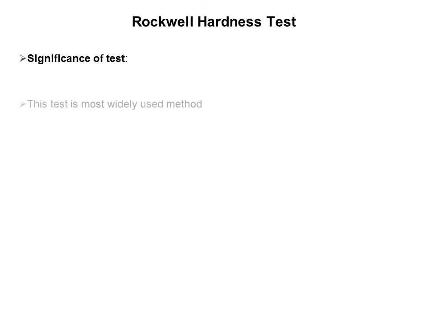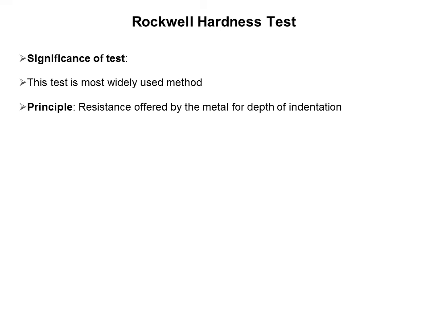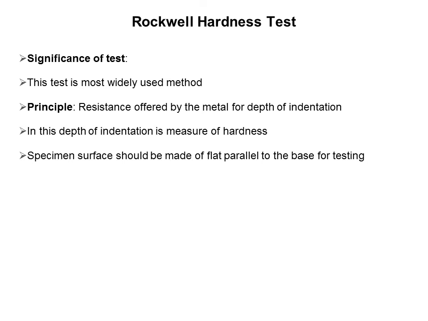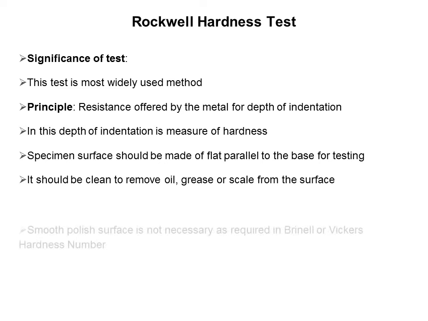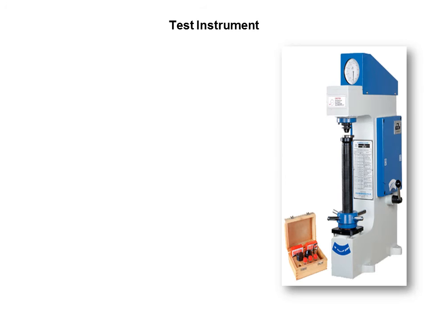First of all, we will see the significance of the test. This test is the most widely used method. The principle of this test is the resistance offered by the metal to the depth of indentation. In this, the depth of indentation is a measure of hardness. The specimen surface should be flat and parallel to the base for testing. It should be clean, to remove oil, grease or scale from the surface. A smooth polished surface is not necessary, as required in the Brinell or Vickers hardness number.